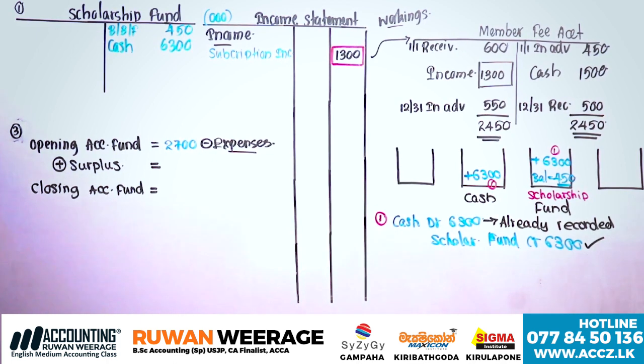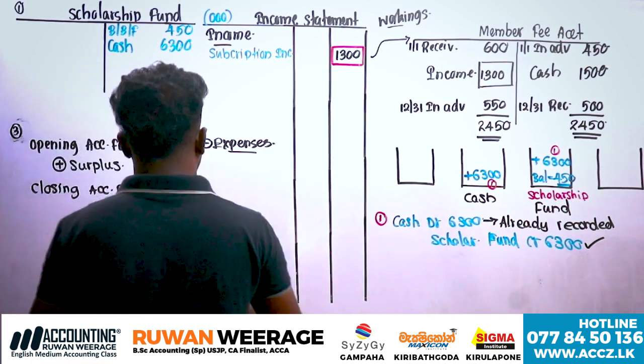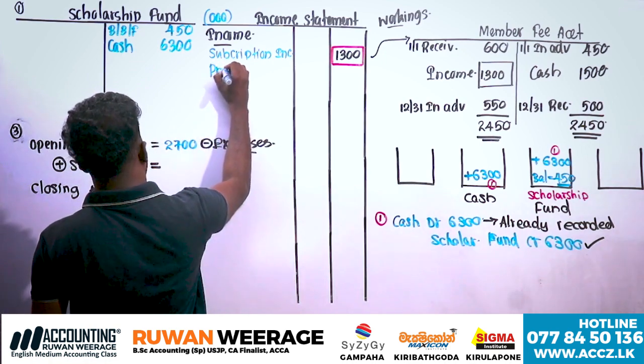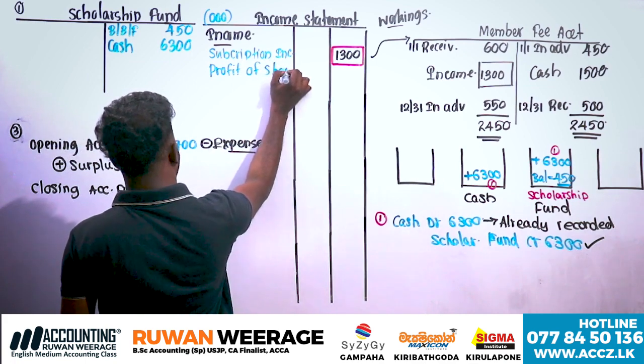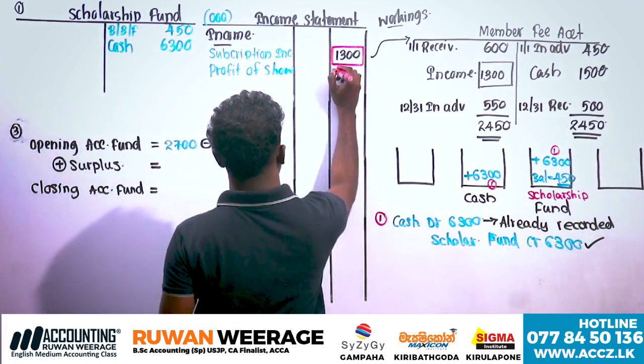Right. Please put a tick here. Now, receipts on the musical show. Highlight the words musical show. Musical show means an extra activity, right? So we have to calculate the profit of the musical show using this small information. Clear? Profit of the musical show. I'll write down here, musical show. So you have to calculate that under workings.